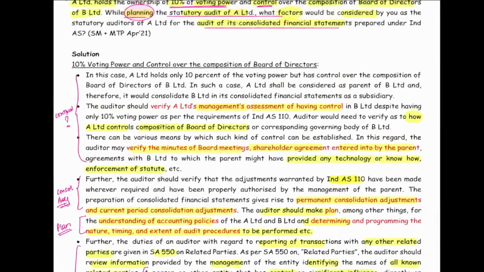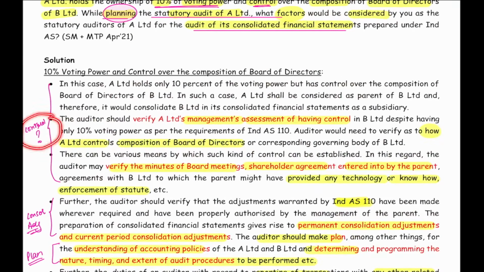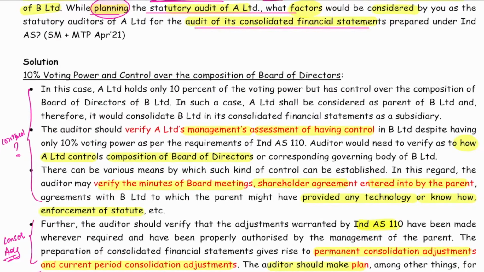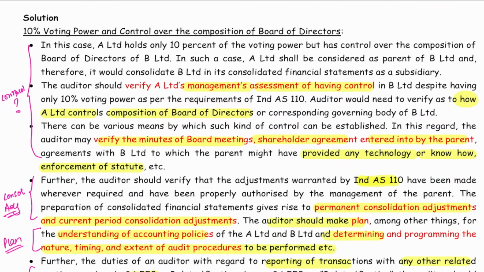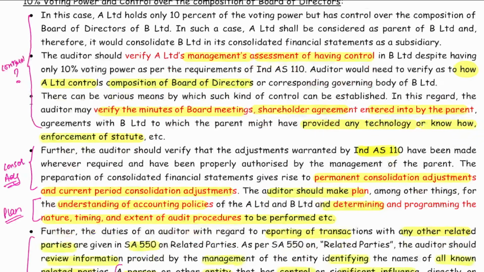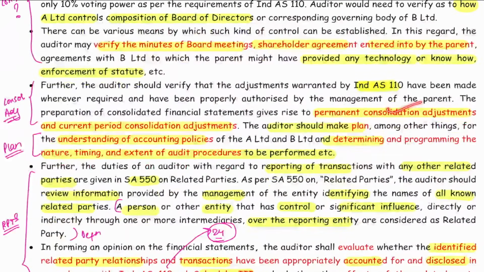But the other parts of the answer talk about, first thing, how the entity got the control. So as an auditor, first of all, verify the management's assessment of control. See how A Limited is controlling the composition of board of directors. So how do you get to know how they are controlling the board of directors? Verify the minutes of the board meeting to see who is taking the decision. Verify the shareholder agreement entered by the parent. Have they provided any technology or know-how which is giving them the control? After you have assessed the control, see the consolidation adjustment, permanent and current period consolidation adjustment. The planning part we have already discussed.